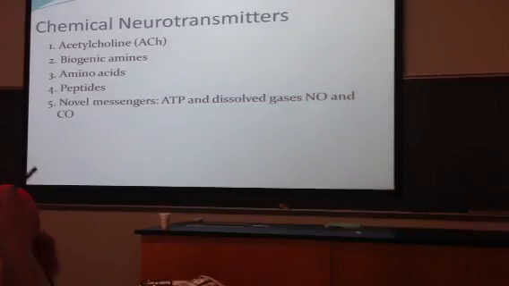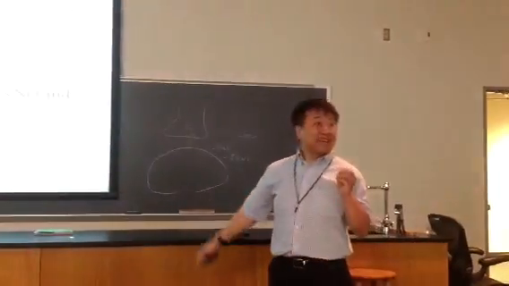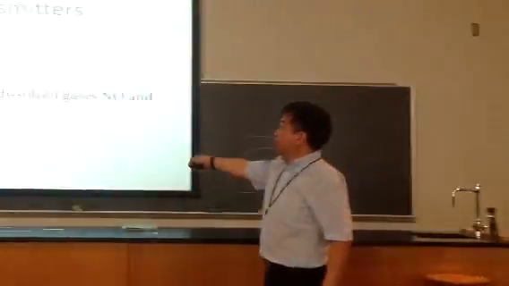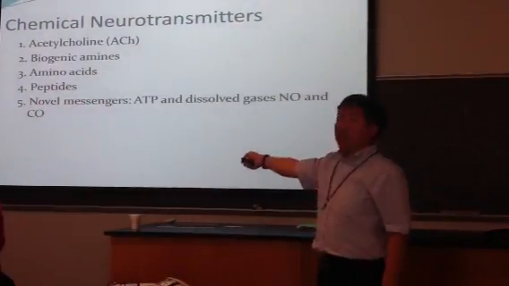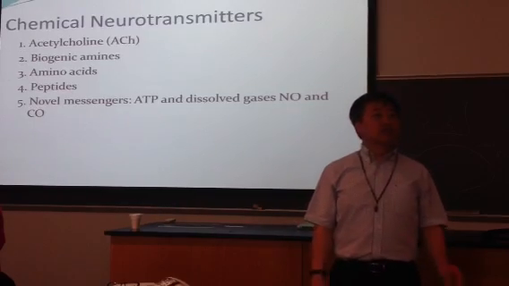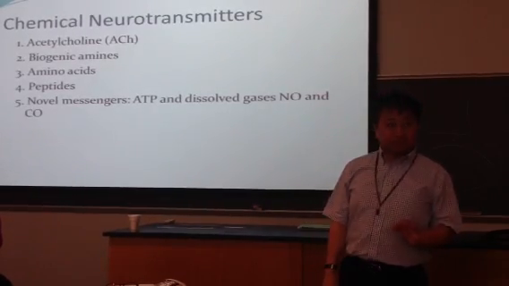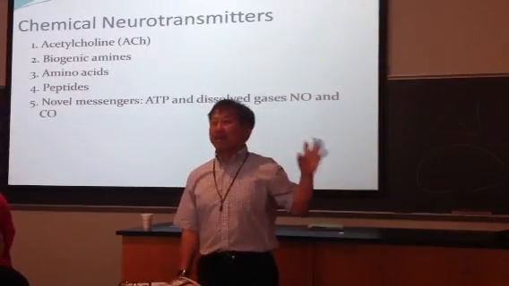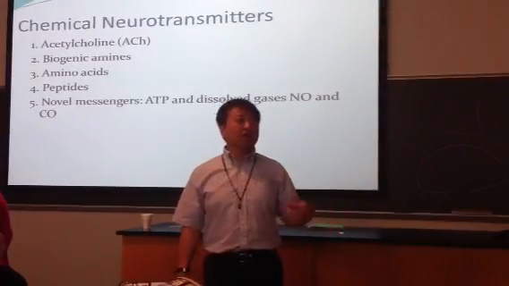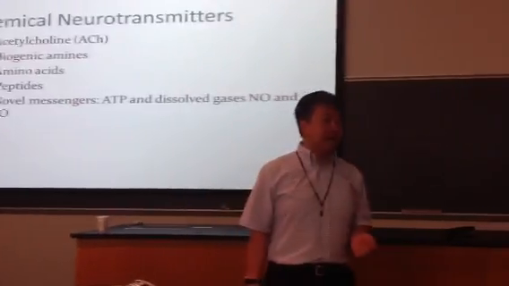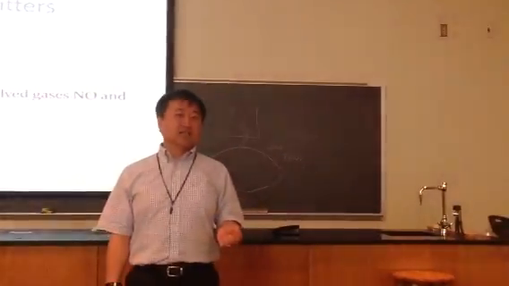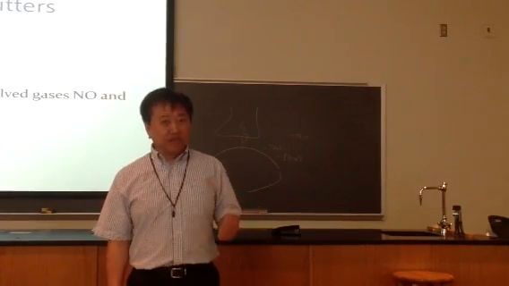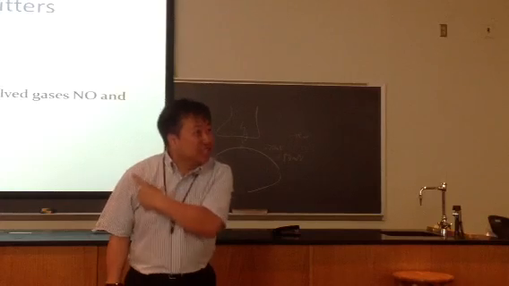Nitric oxide is another chemical. Nitric oxide is a gas, so it appears real quick and disappears real quick. And this is the most troubling classification right there. CO, not for Colorado. CO is carbon monoxide. If you smoke, it is clearly labeled on the side of the pack of cigarettes, where it says this product contains carbon monoxide. It is a poison. It is one of the reasons you should not smoke. And now I'm telling you guys that it may function as a neurotransmitter.